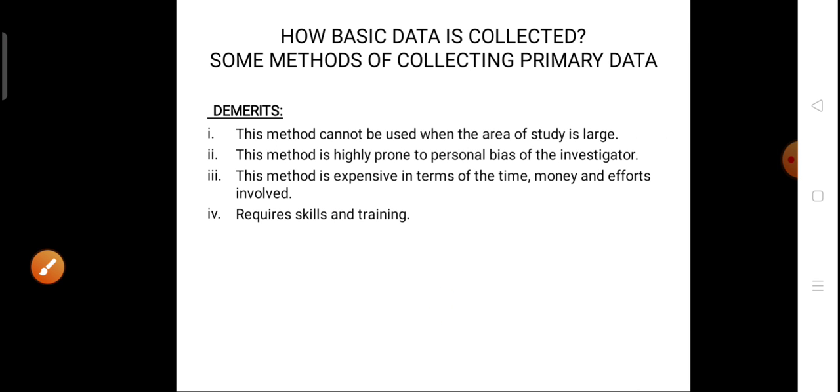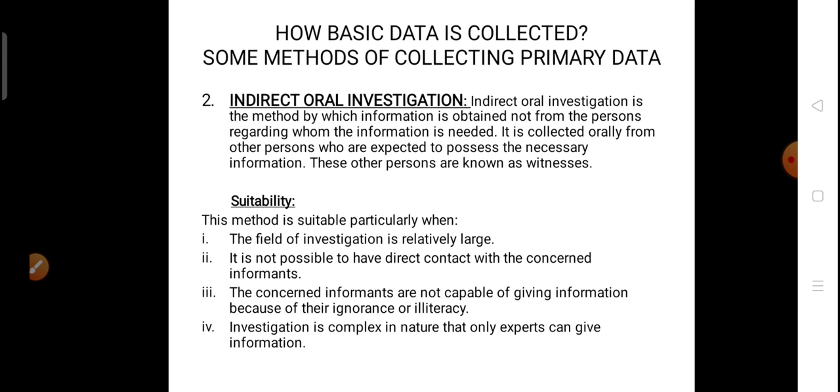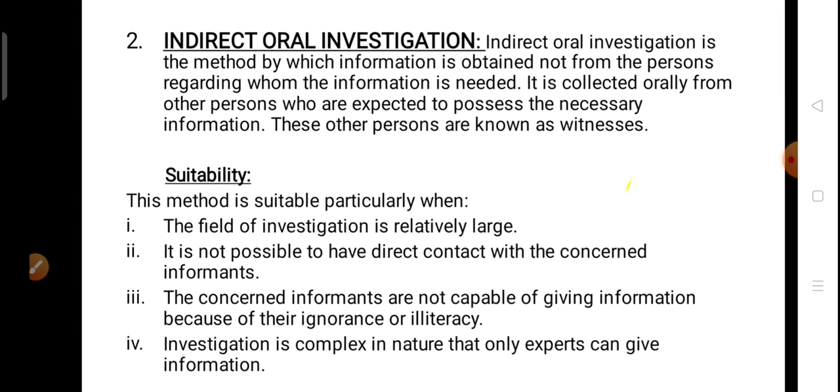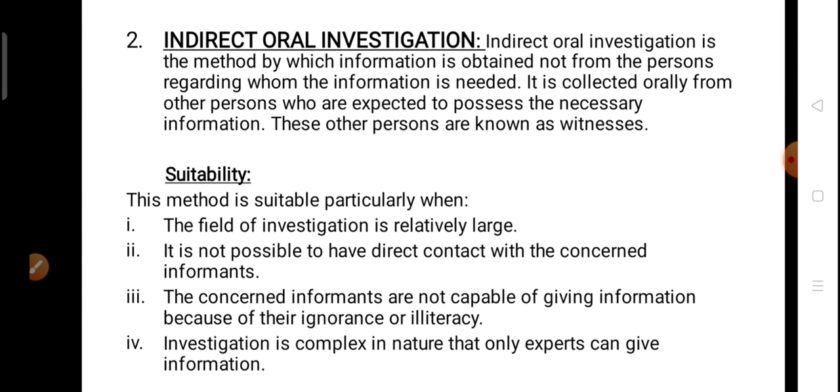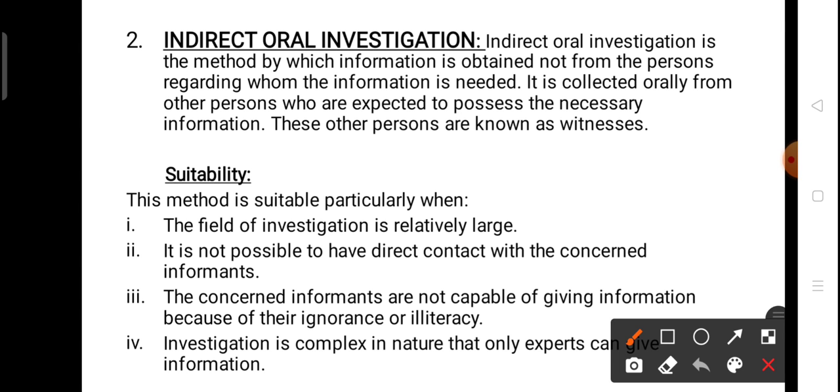Now the second method of collecting the primary data is the indirect oral investigation. As its name suggests, it is indirect: we do not have to make any direct or personal contact with the respondents, or we can say the informants. Informants means the persons from whom the information is collected, or who possess the information or the data. So in this case we do not have to make any personal contact with the informant, and it is oral investigation.